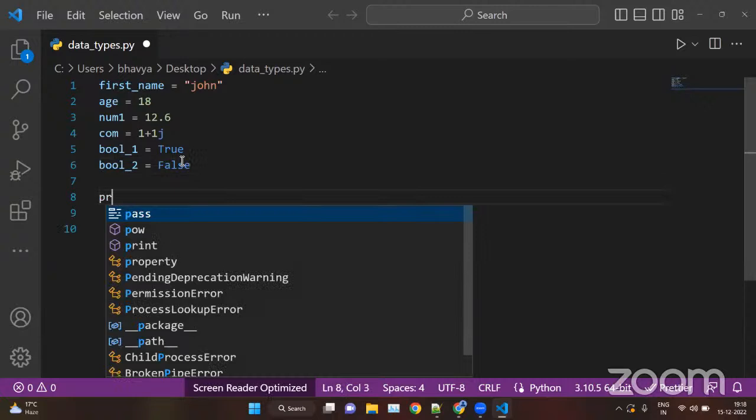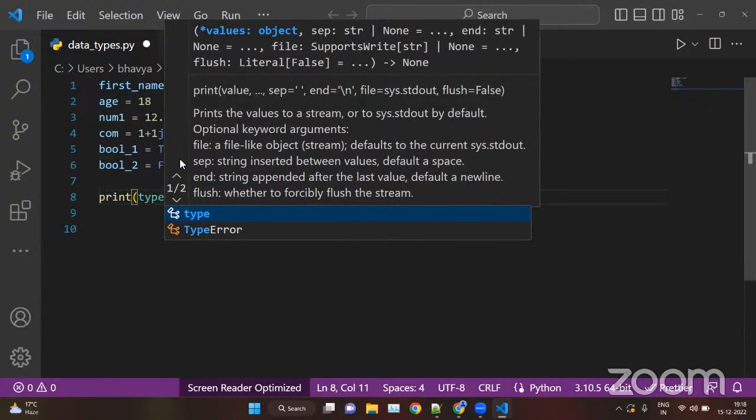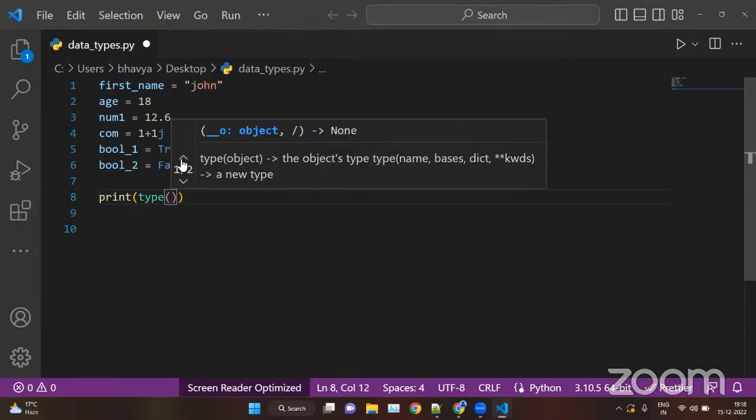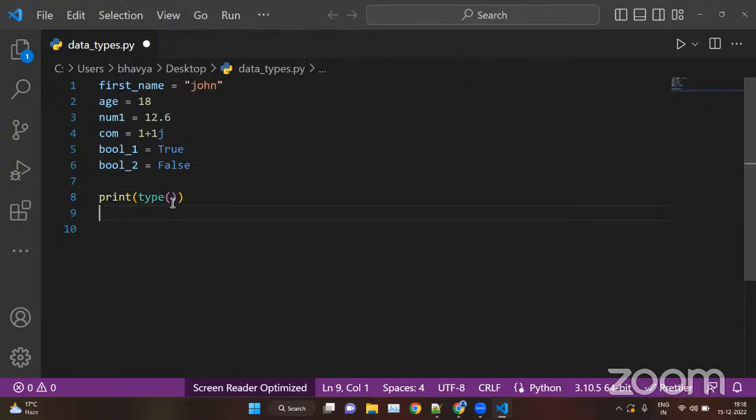Now let's check the type. So print type is another function we are using inside print. The type function will print the type of value you are storing inside a variable. So first_name. First we will check for the first name, then we will check for the age.